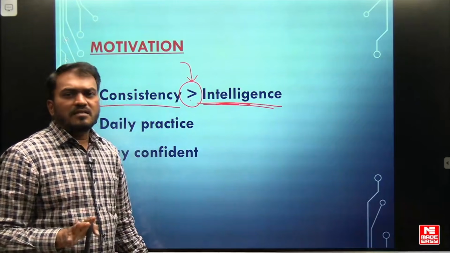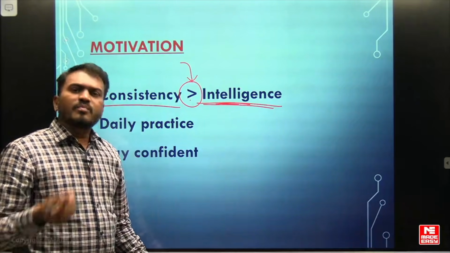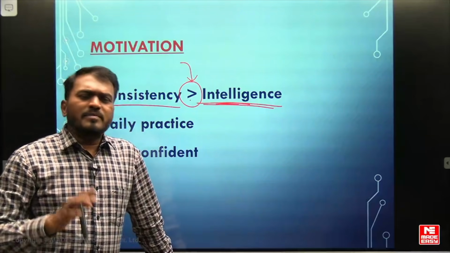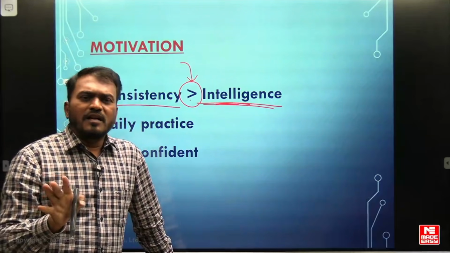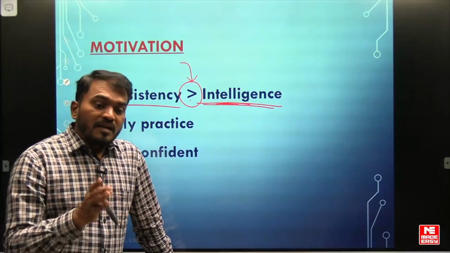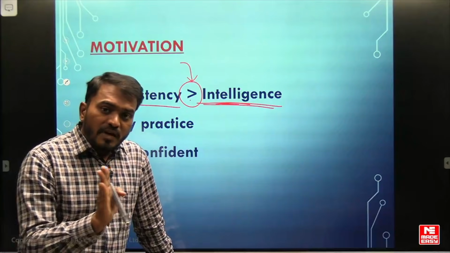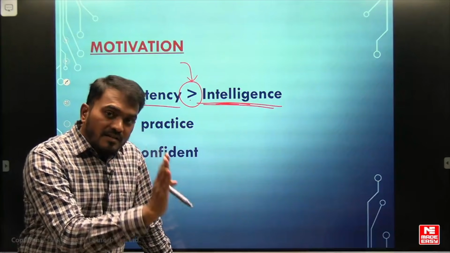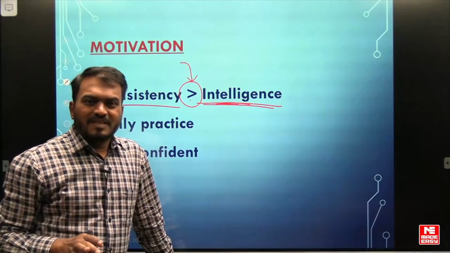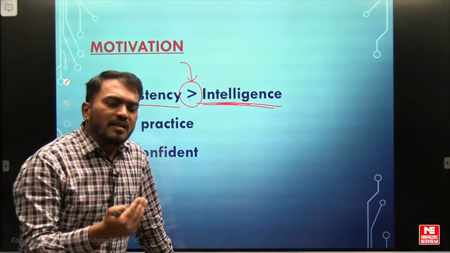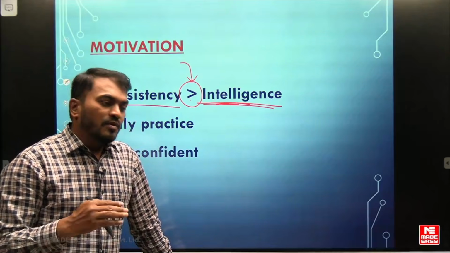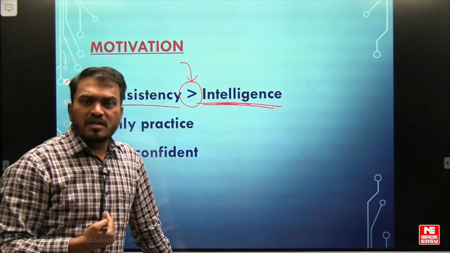Generally what happens? When they are starting the preparation, in the initial days, they are very, very consistent. I am saying this about any student, anyone. When you take admission, in the initial days, you are consistent. But remember, if you maintain that consistency till the exam, definitely you will get a good result. There is no doubt. The problem is you get demotivated in between. You get demotivated when the tough subject comes, when you are not able to solve the questions.